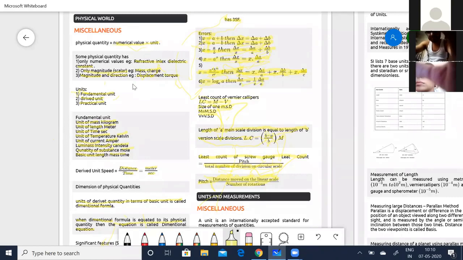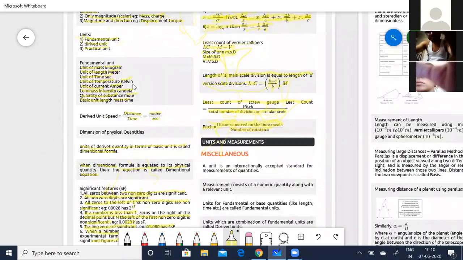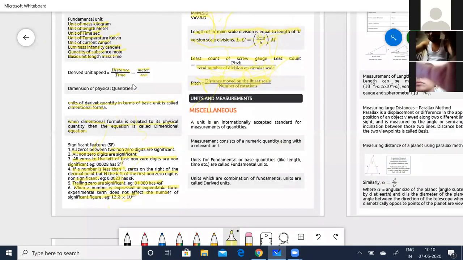I hope this part is now going to be clear. Now let us go to the other part, that is, what else you have to learn. These are the important things which I covered till now, these are the important things you have to know. Now, what are the other things you'll have to know?